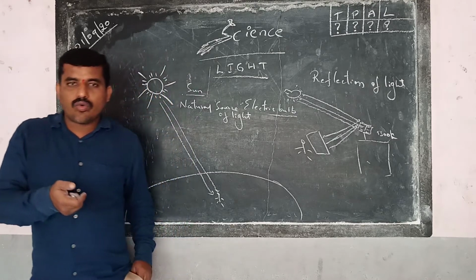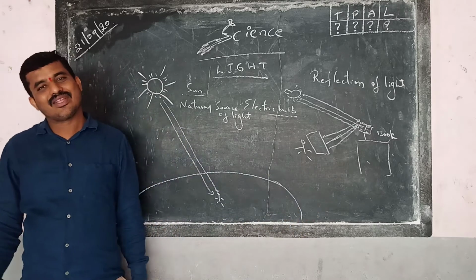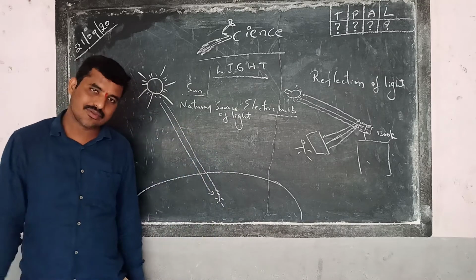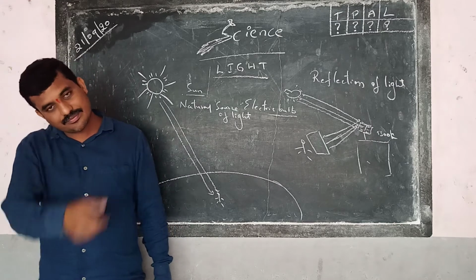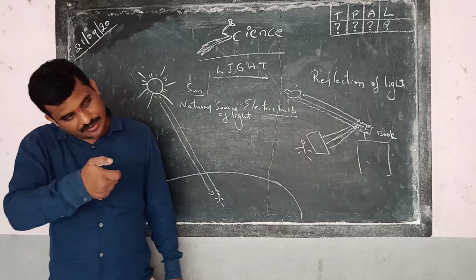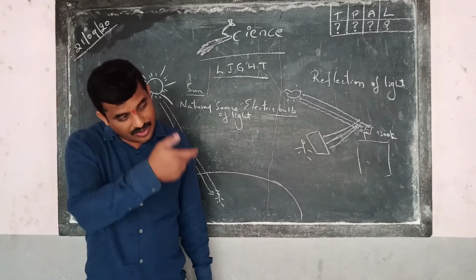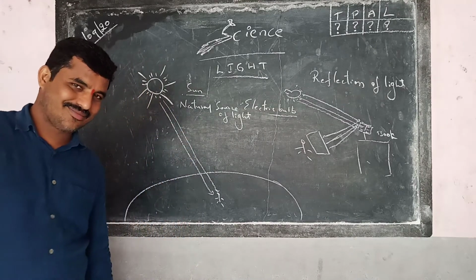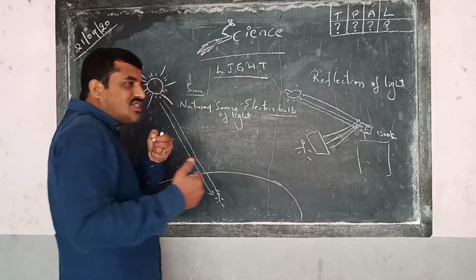Observe carefully how much distance that light falls. How much distance can you see an object with the help of the torchlight? Focus on it. Can you see 100 meters? Can you see 200 meters? 500 meters? 1 kilometer? Can you see 2 kilometers with the torchlight? Can you? So, how much distance is it traveling?